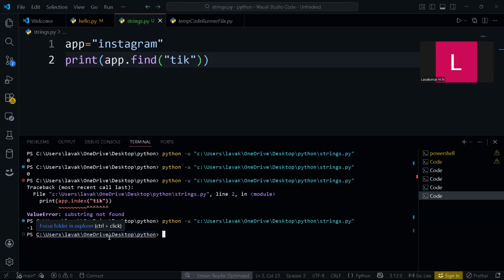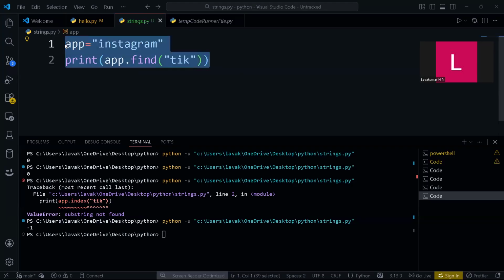Now why do we need to have these two? Because in some programs we don't want to continue our program if we have some value errors or some bugs. It can become a big bug in the further implementation of the application. For that, it's better to use index at that time, so we can have other ways to solve that, and we can have a good flow of the application. So this is how you need to answer. These are the two important methods, and you need to go through this.